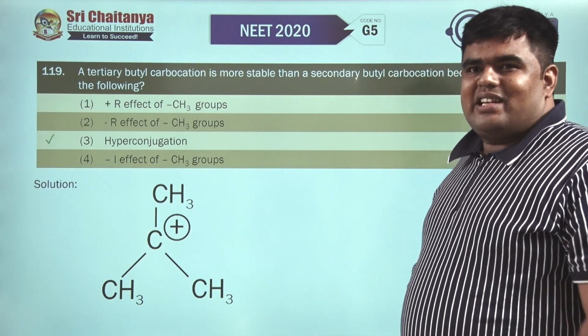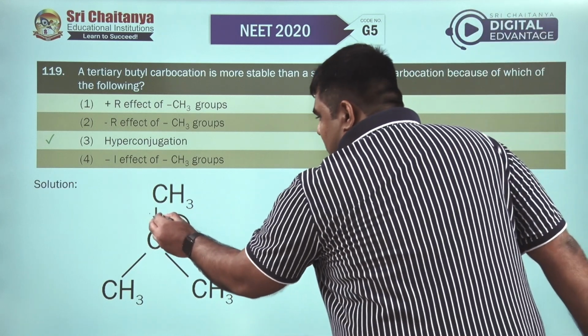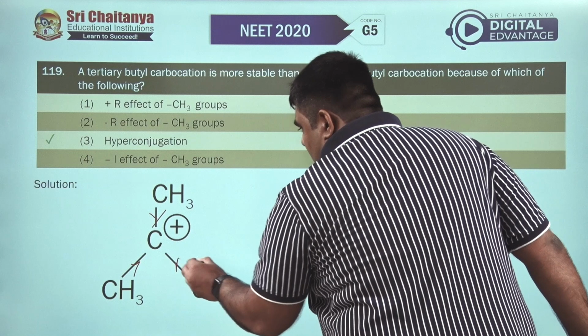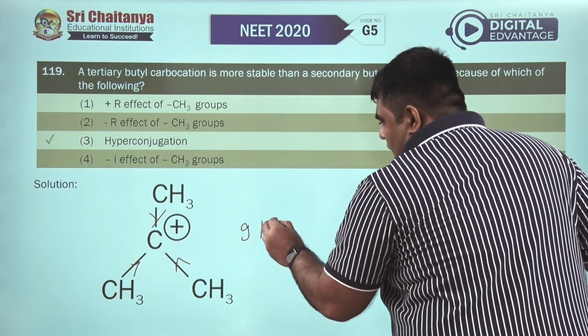This carbocation is stabilized by 3 plus I and 9 hyperconjugation.